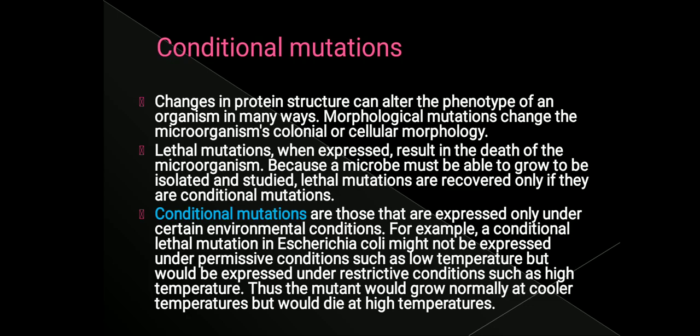That is what conditional mutation means. If the cell is growing at higher temperature, we know that the mutation has occurred, which means we can now save that cell. When we re-inoculate it, we can incubate it at higher temperature, so the cell will not die. This might be vice versa also. If the E. coli cell is growing at 37 degrees Celsius, because of a certain mutation it can grow at lower temperatures like 25 degrees Celsius. So we can keep the cell alive by growing it at 25 degrees Celsius. This type of mutation we call conditional mutations.